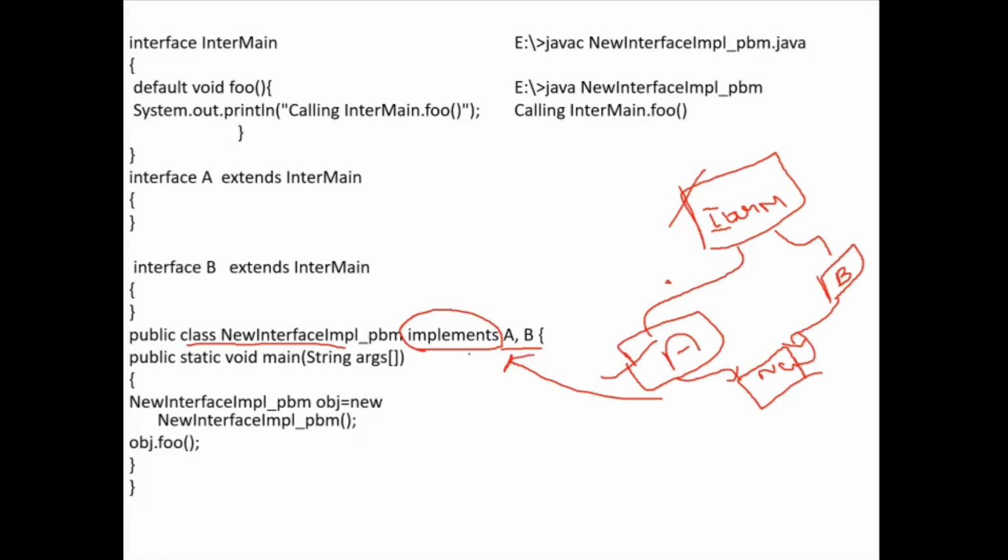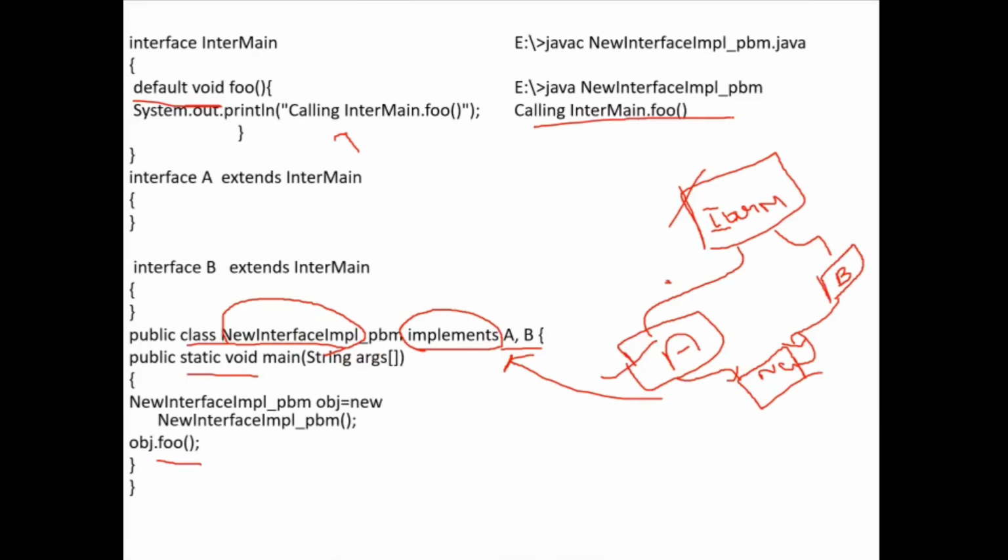Got it? Up to this you understood? Yes, ma'am. So now in the main function, I'm creating an object for this class, and within that I'm calling the foo method, obj.foo. Because this is a default method, I can call it by using the object and dot operator. So control will come to here. Then it will print: calling InterMain foo.